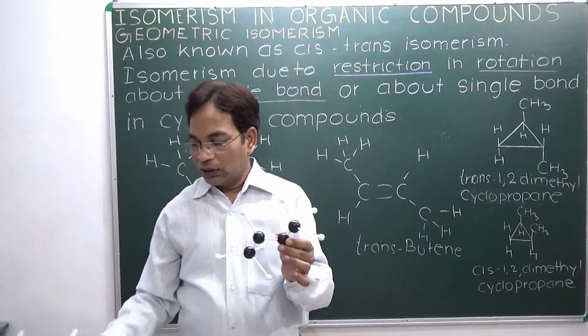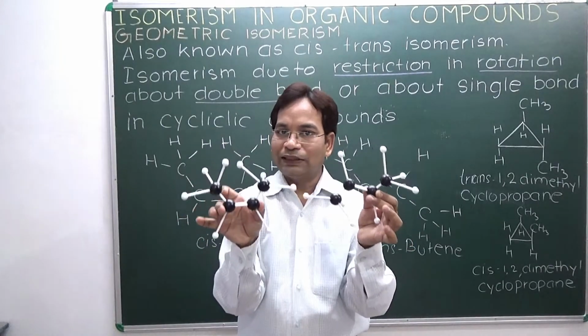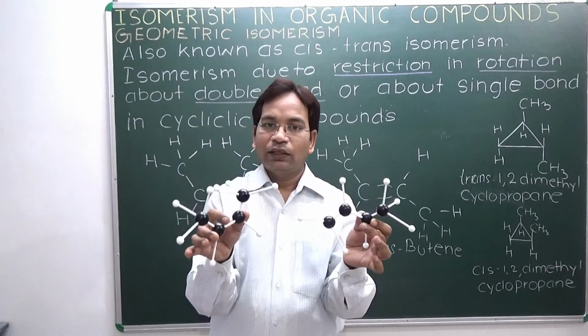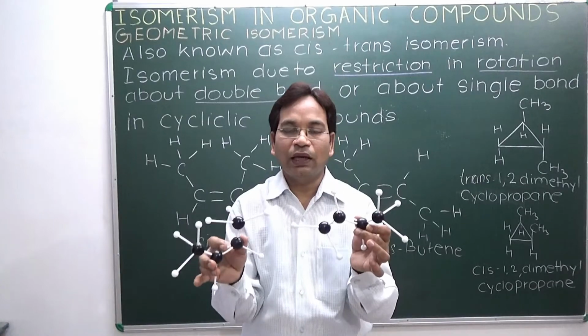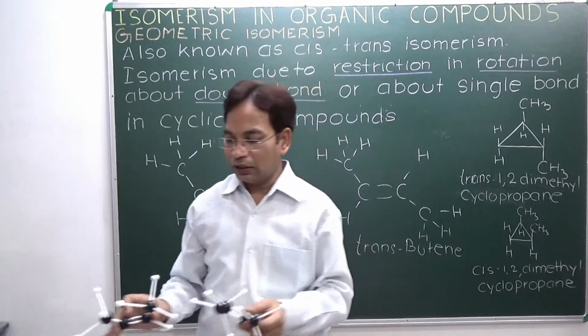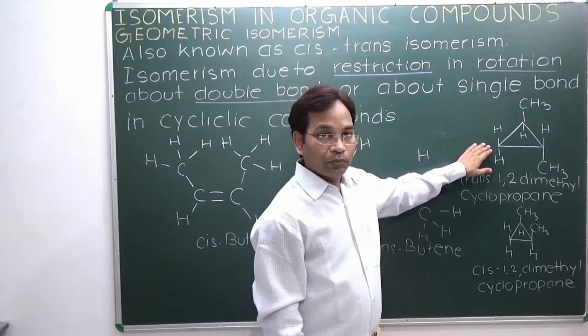So cis and trans have the same chemical formula but differ in geometric structure. That's why there is isomerism between these two compounds: same chemical formula but different structure. Similarly, there is isomerism in cyclic compounds.